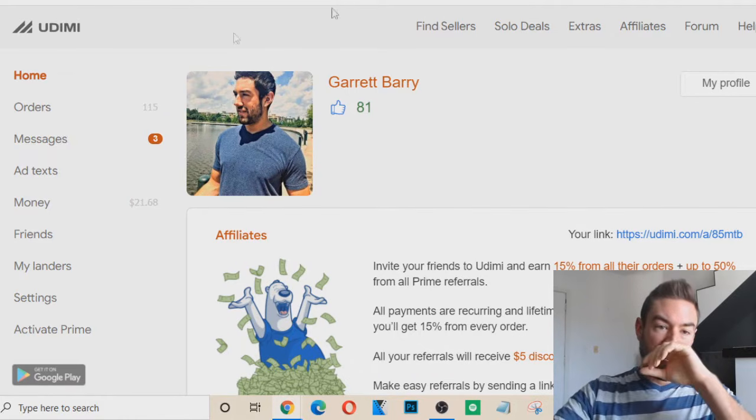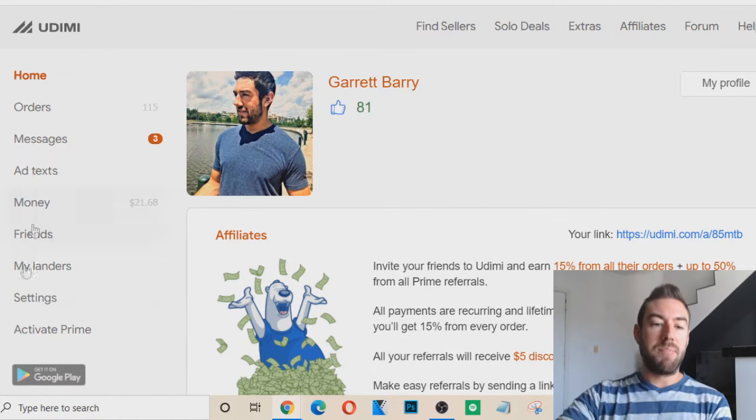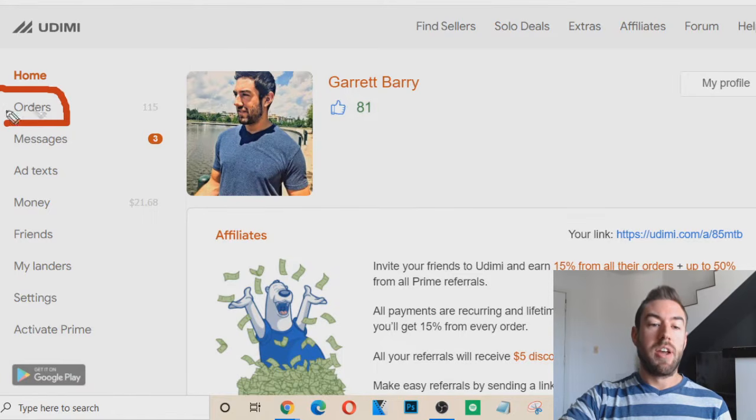So again, you want to go to udimi.com, and they have many different tabs right here on the left as well as on the top, okay? And I want to go through very simply, step by step, so you can actually understand this. Now, the very first tab right here is orders, okay? Now, orders, I've actually had 115 in this one account. It's a little bit grayed out, but I'm buying on a weekly to monthly basis from Udimi.